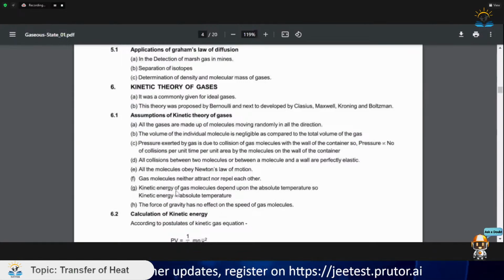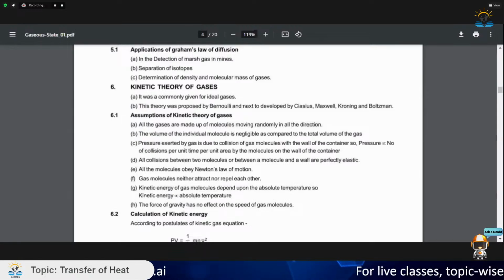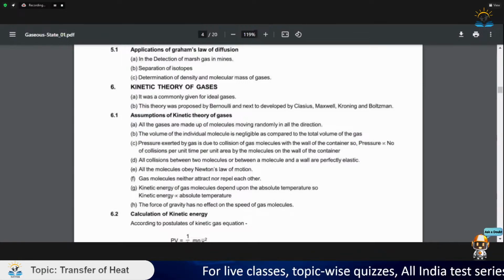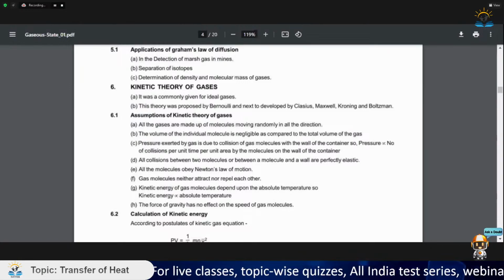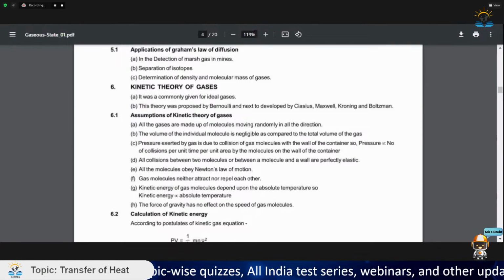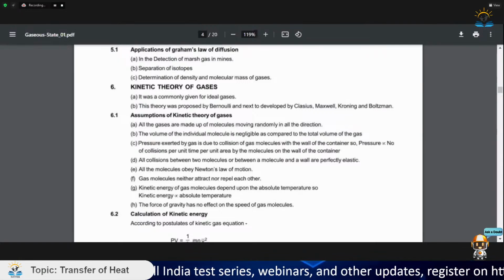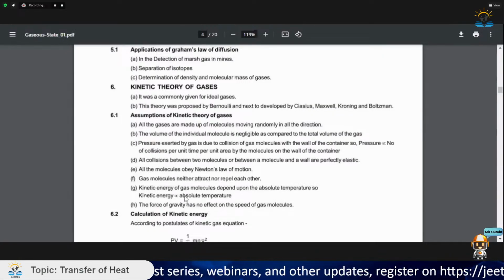Now we have another assumption: kinetic energy of gas molecules depends upon absolute temperature. So kinetic energy is proportional to absolute temperature. We will further see kinetic energy is equal to 3 by 2 kT, and how kinetic energy depends on x by 2 kT for different degrees of freedom of the gas, where x is the degree of freedom of the gas. So here it is written, and further we will see what is the formula for kinetic energy.